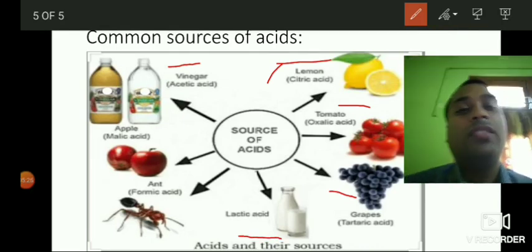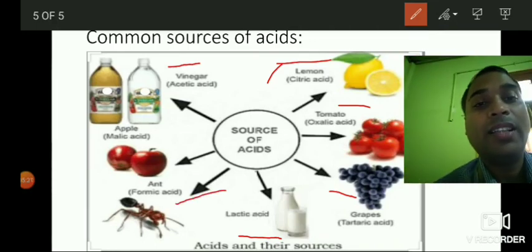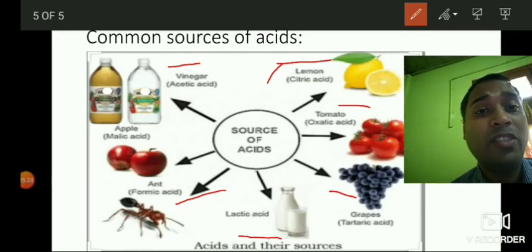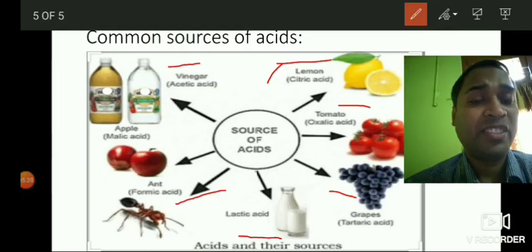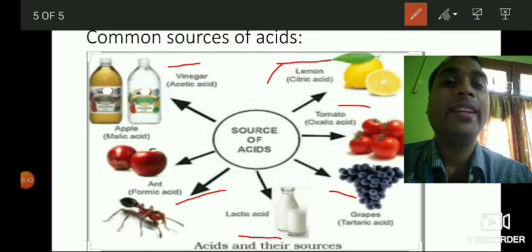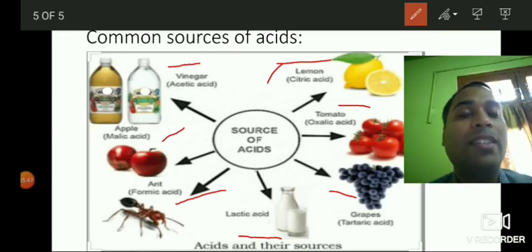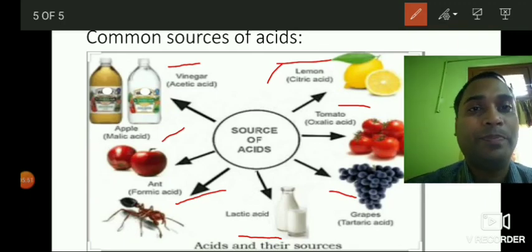Then we have formic acid, which is present in the ant sting. When an ant stings somebody, it releases formic acid into the skin, and we can see how severe the pain becomes. Then we have malic acid present in apples. So these are some of the common sources of acids.